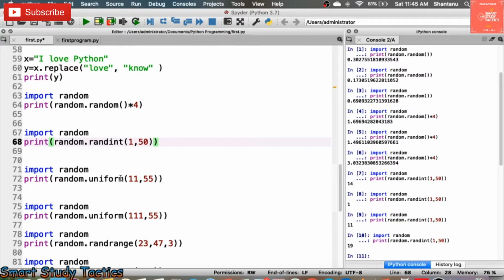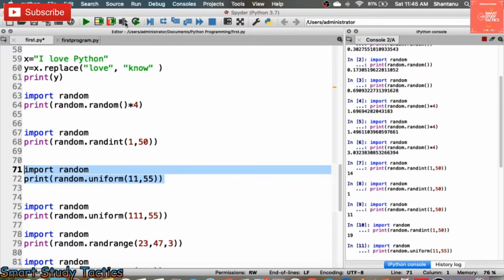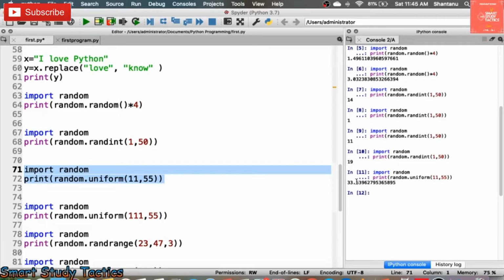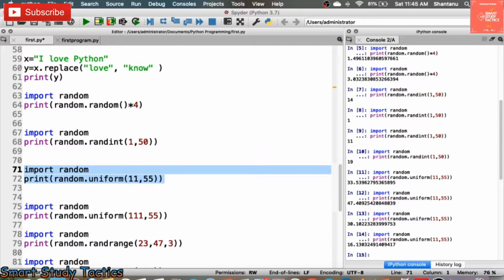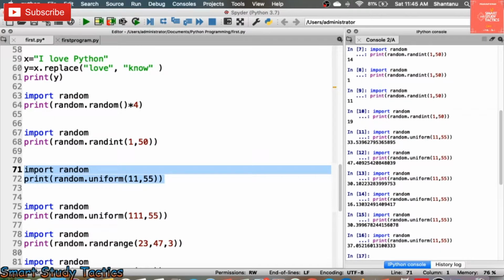So here you can see rand uniform. I am going to execute this. It is going to generate random numbers. Now you can see 33.53. It is generating some other numbers. You can see 30 and 32 repeating, but the numbers after the decimal are different. So like that it will generate the numbers.